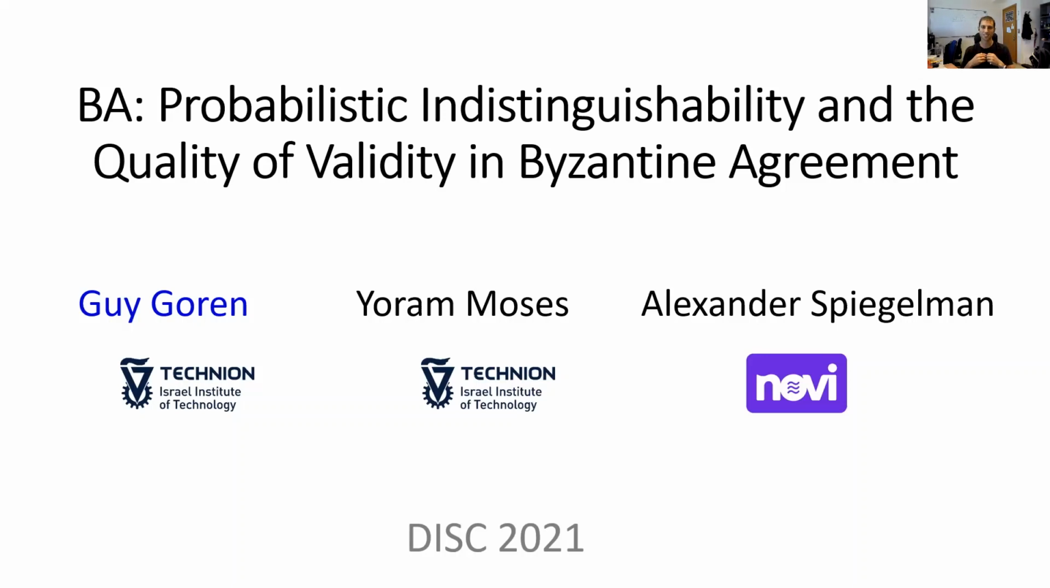Hi, my name is Guy, and I will give a short presentation on probabilistic indistinguishability and its use in analyzing the quality of the validity property in Byzantine Agreement. This is a joint work with Sasha Spiegelman from Novi Research and my advisor, Yoram Moses.